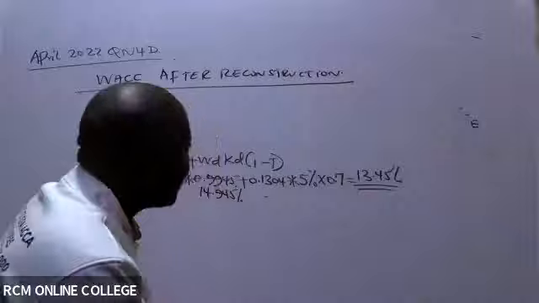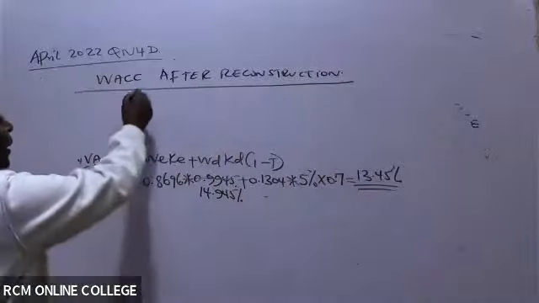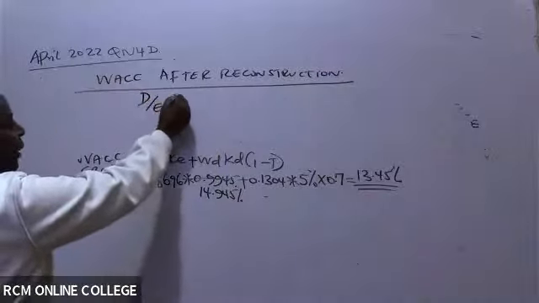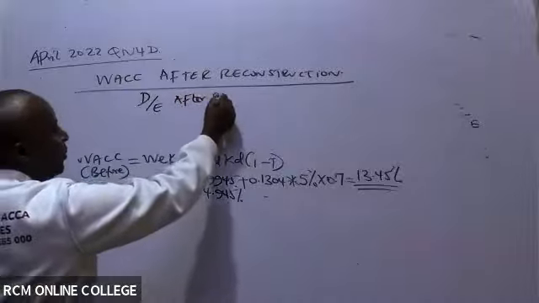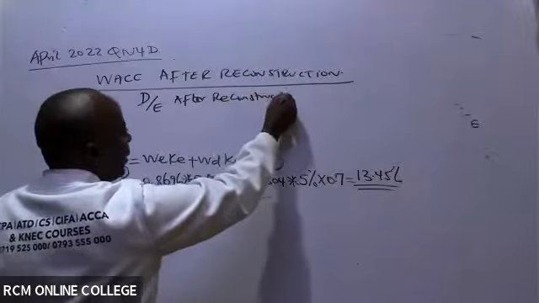The thing here is, I have the debt to equity after reconstruction. Is there somebody who can see it?